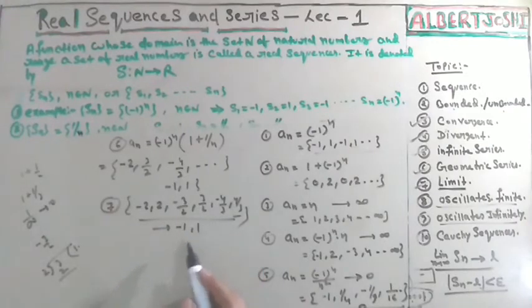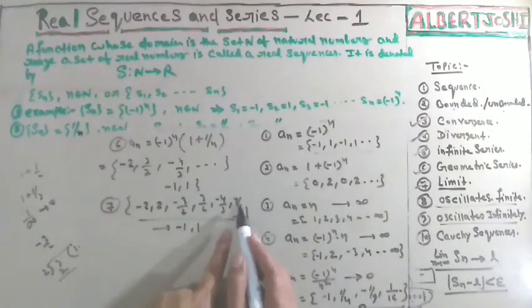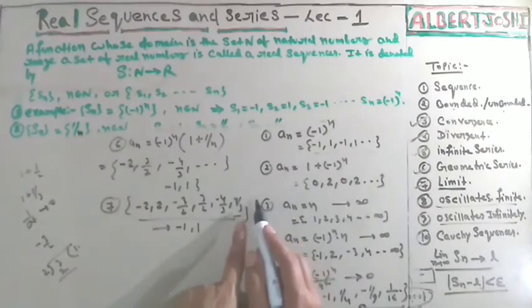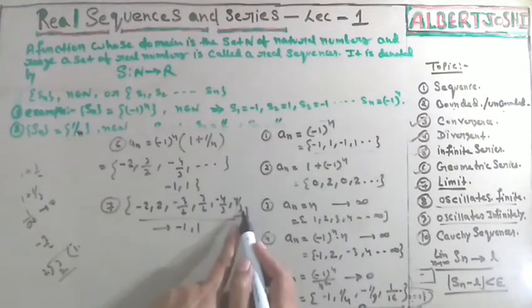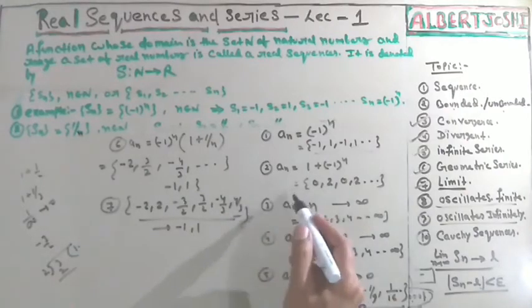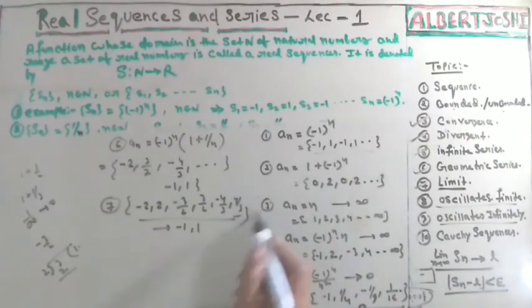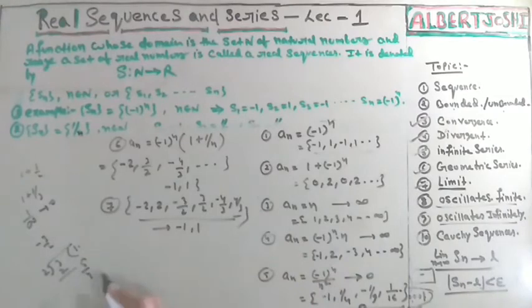So 3 upon 2, then 4 upon 3, then 5 upon 4, then 6 upon 5. So at the nth term, it will go to 1. You can also solve it. This is actually (n plus 1) upon n.